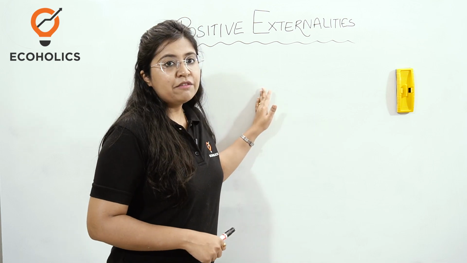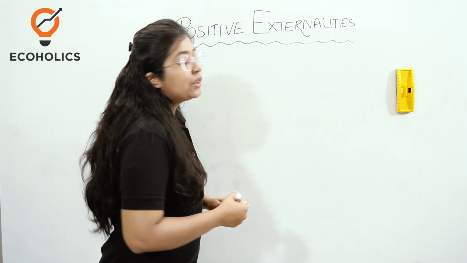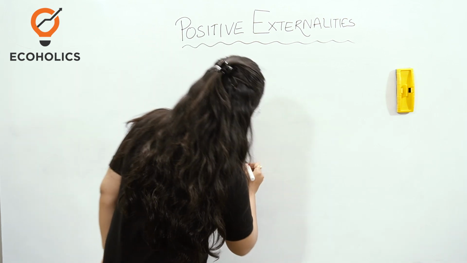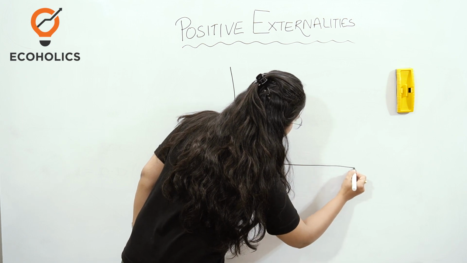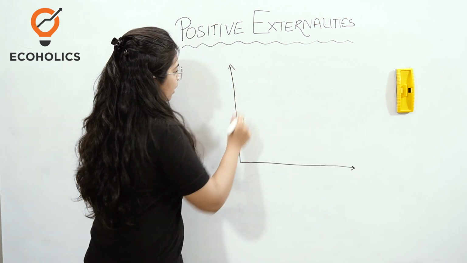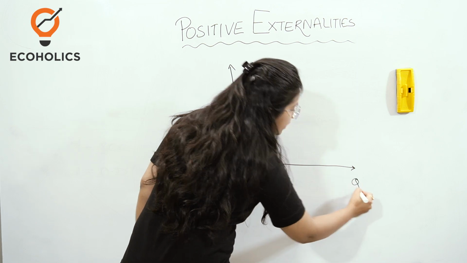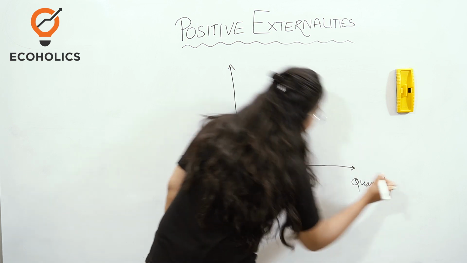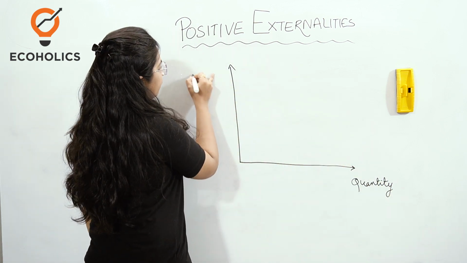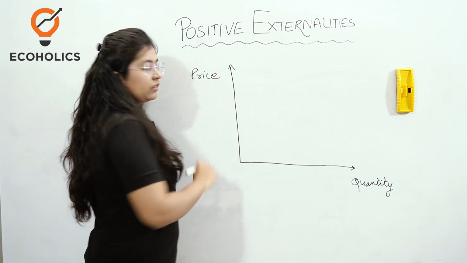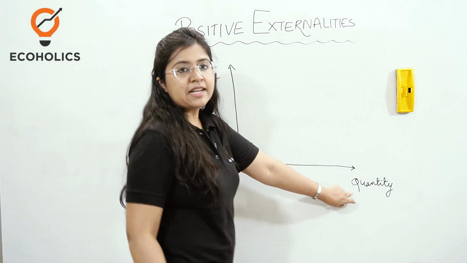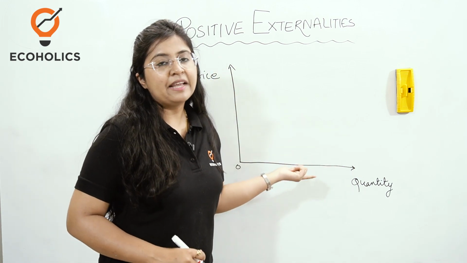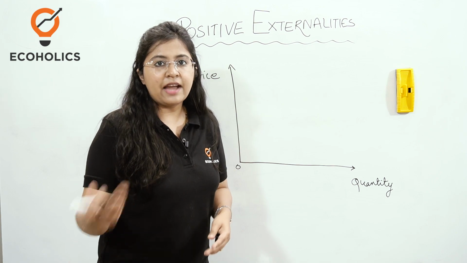So let us understand from the consumption point of view first how the diagram is going to be made. On the x-axis we have the quantity, and on the y-axis we have the price. In this two-factor plane, we will have to draw aggregate demand and aggregate supply.